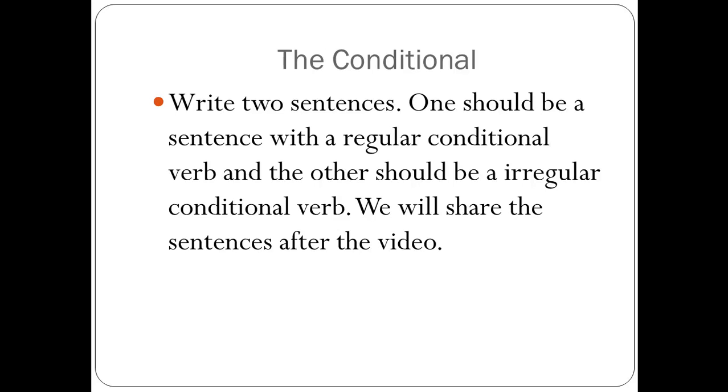So what I want you to do right now, I would like you to take out a piece of paper and a pencil, and I would like you to write 2 sentences. One sentence should be a sentence with a regular conditional verb, and the other should be an irregular conditional verb. Make sure you do this because after the video, we're going to share them as a class. You might also want to pause the video while you're writing.